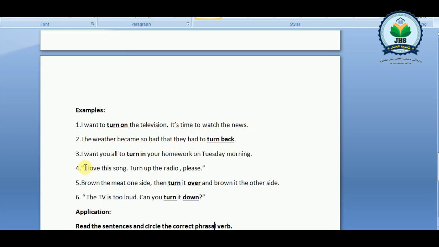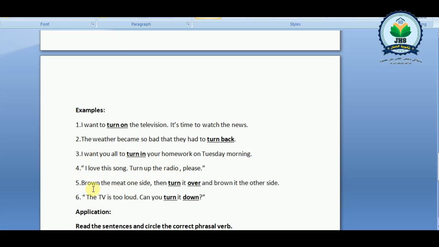Number 3, I want you all to turn in your homework on Tuesday morning. Turn in means to deliver or to give the homework to your teacher. Number 4. I love this song. Turn up the radio, please. So turn up means to increase the sound of the radio.